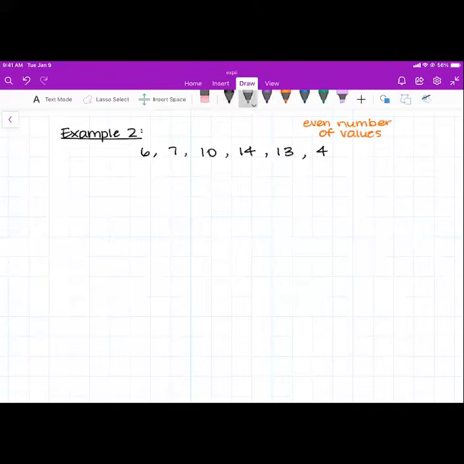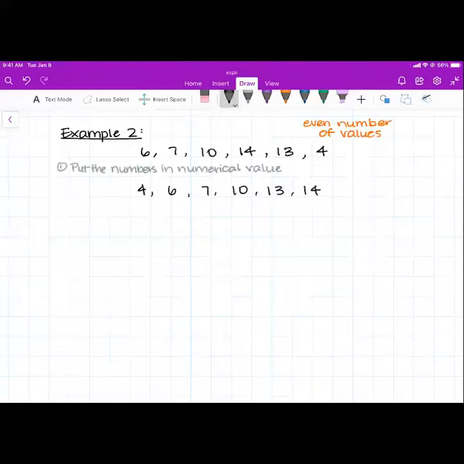Step 1, we're going to, again, put the numbers in numerical order. And so we're going to have 4, 6, 7, 10, 13, and 14.